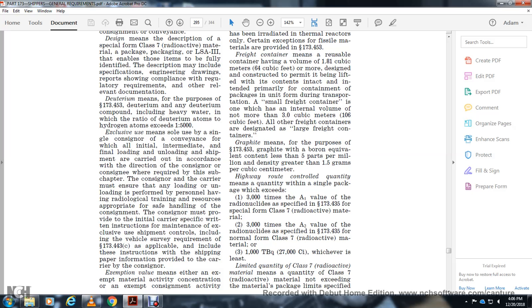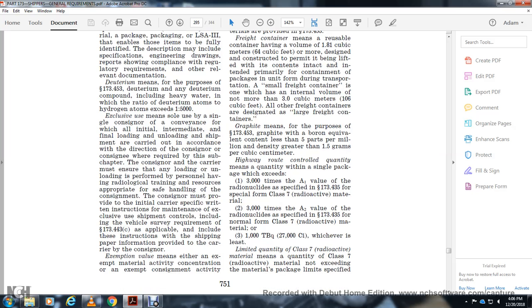The consignee or carrier may ensure that the loading and unloading is performed by a person having radiological training and resources appropriate for the safe handling of the consignment. The consignor must provide the initial carrier with specific written instructions maintaining exclusive use shipment controls, including the vehicle survey requirements of 173.443(c), as applicable, included in the instructions and shipping paper information provided to the carrier by the consignor.